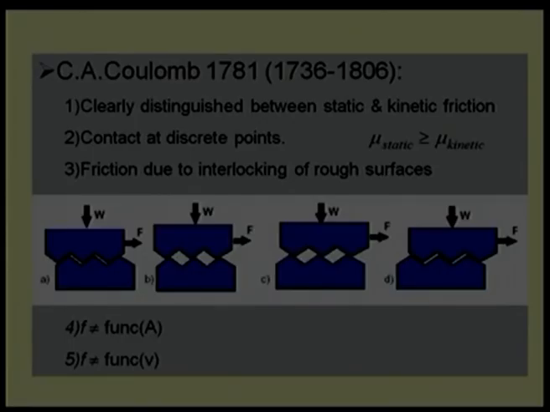He said that asperity contact will happen. That means there are discrete point contacts when two materials come into contact. Before that, nobody else could point out that there are discrete point contacts, and that because of this there will be some interlocking, and he mentioned that friction force will be induced because of interlocking.